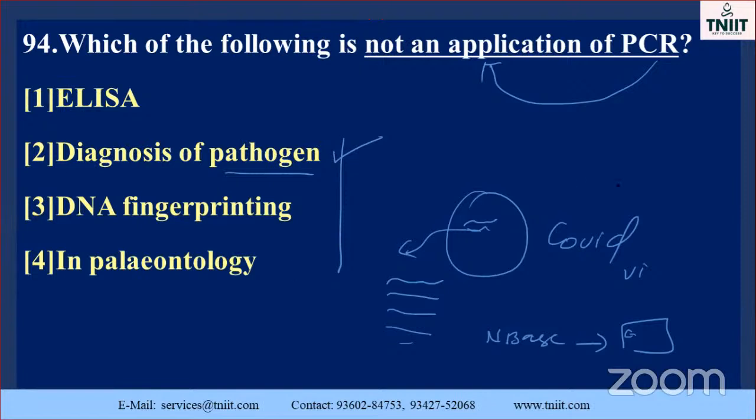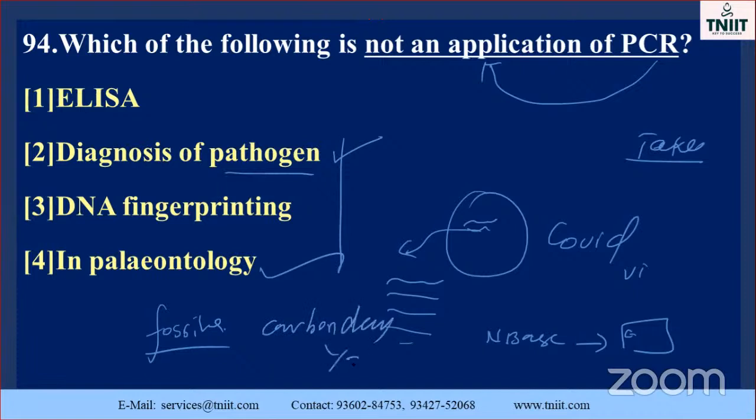DNA fingerprinting, for example: if we want to identify a culprit, you have to take samples from both and then undergo the PCR technique. Only then will you get the identification. And paleontology is nothing but the science that studies fossils. Note it down, my dear. Fossils, whether it may be a plant component or whatever it may be. It is also related to carbon dating. You must note down the half-life period of carbon.